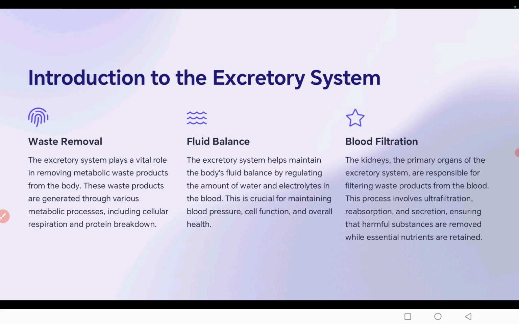The excretory system helps maintain blood balance by regulating the amount of waste and electrolytes in the blood. This is crucial for maintaining blood pressure, cell function and overall health of the individual. Kidneys, the primary organ of the excretory system, are responsible for filtering waste product from the blood. Filtration takes place in three steps: ultrafiltration, reabsorption and secretion, ensuring that harmful substances are removed while essential nutrients are retained in the body.